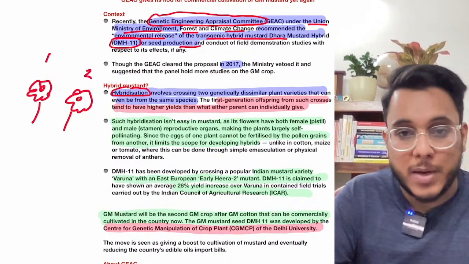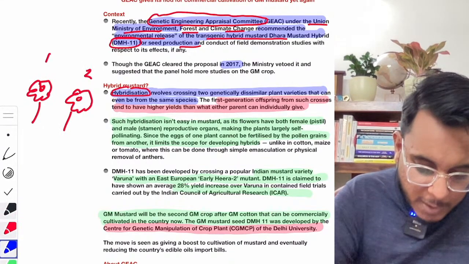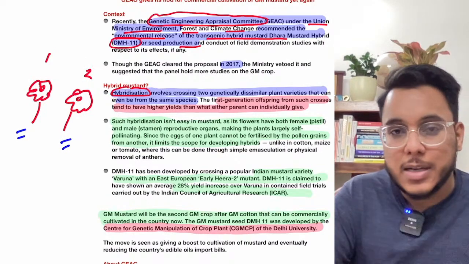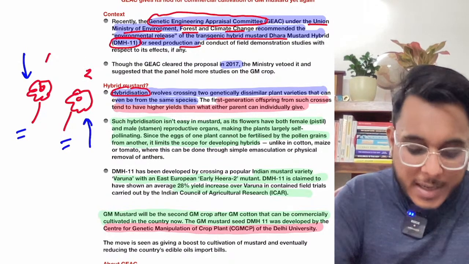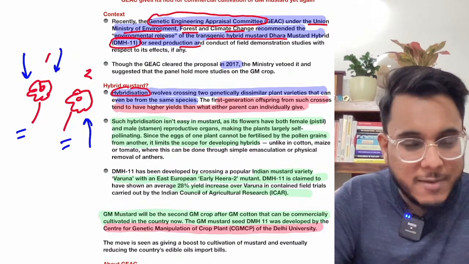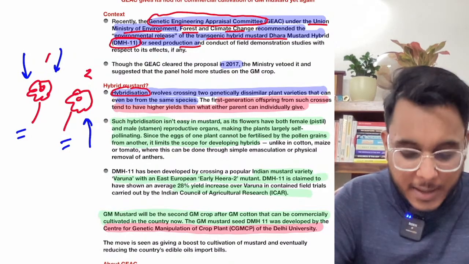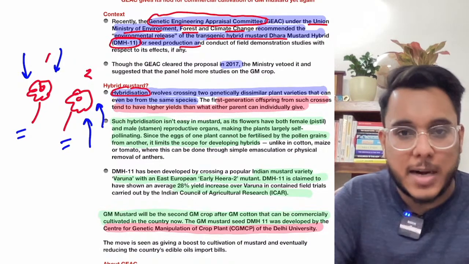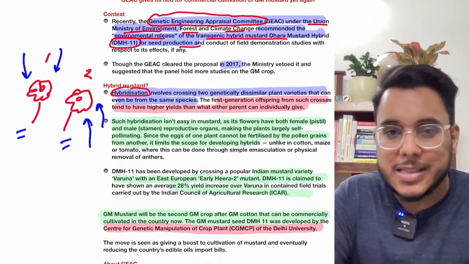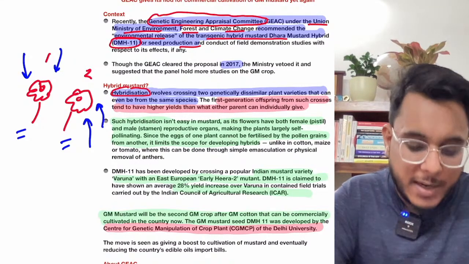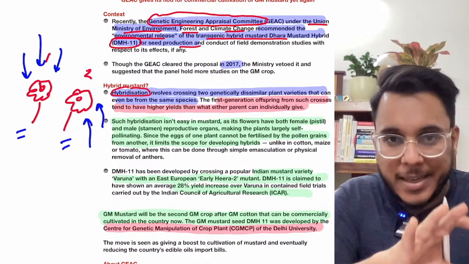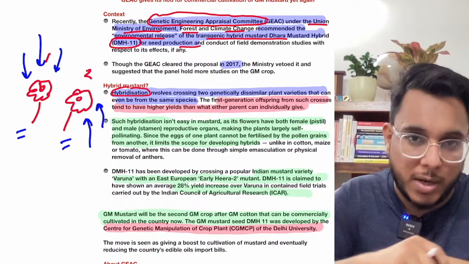Plant number 1 and plant number 2 are of the same species, but their genetic structure might be different. Plant number 1 could be a wild variety, plant number 2 could be a domesticated plant, so their gene pool will be slightly different, and they will have their own limitations as well as their own benefits.